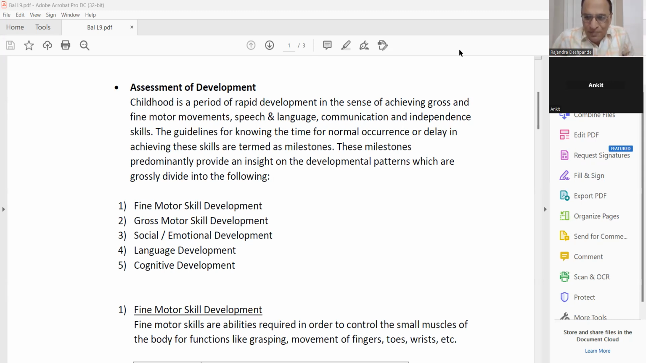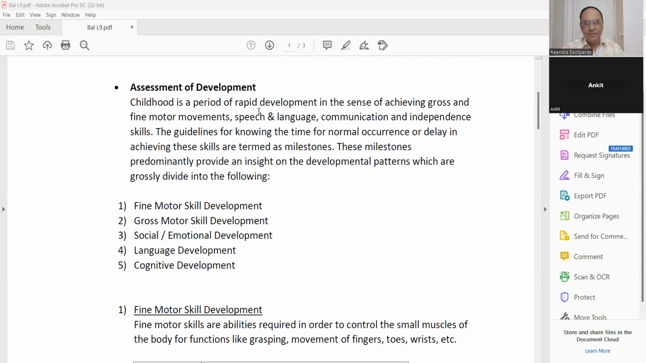Open your notebook. Dr. Deshpande is taking class very slowly, steadily, and confidently. So, date 6th of December 2023. Then write down the topic as milestones, M-I-L-E-S-T-O-N-E-S. Here you can also see assessment of development.